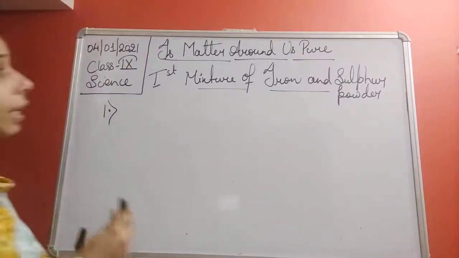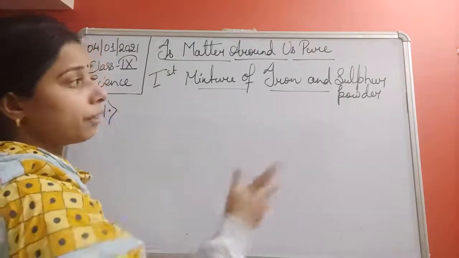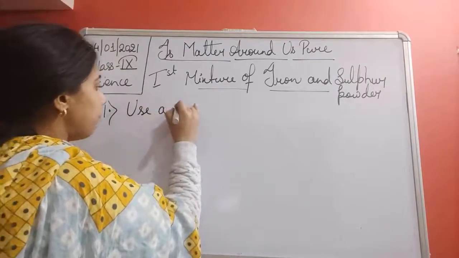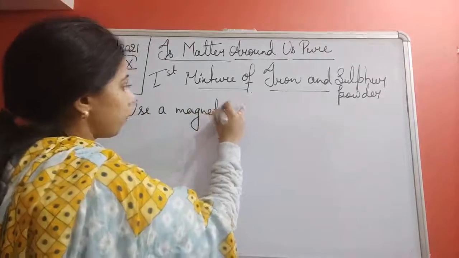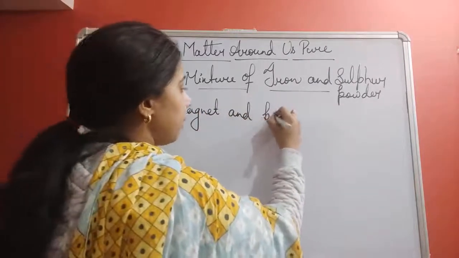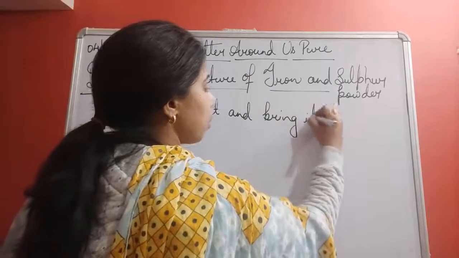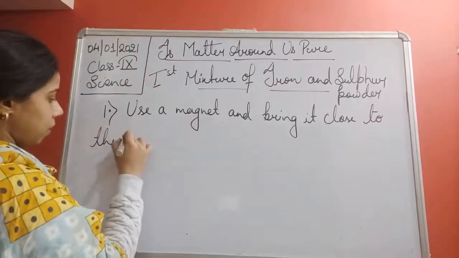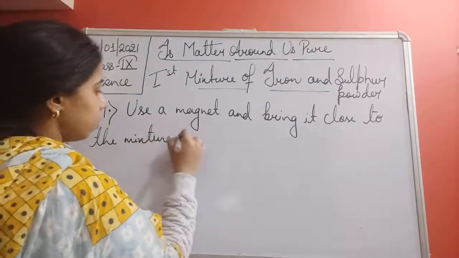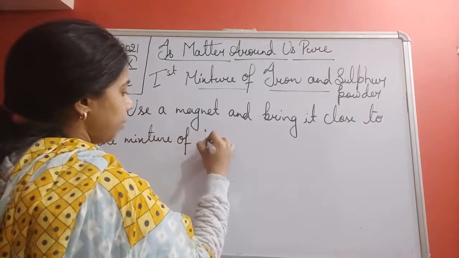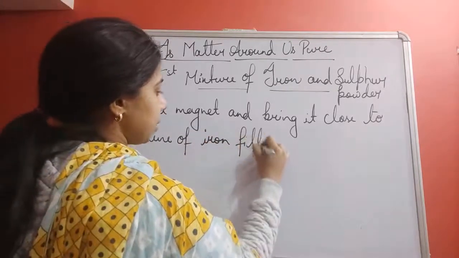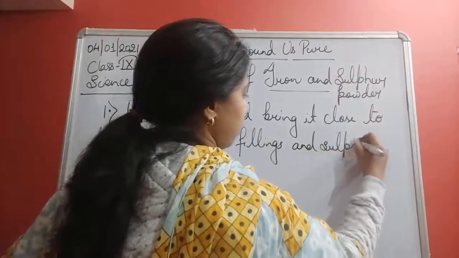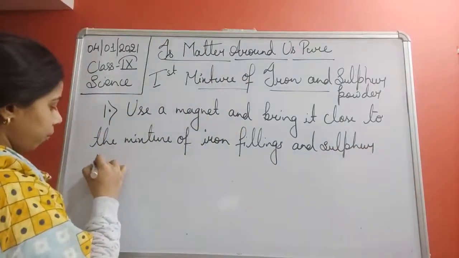So when you have taken the iron filings and the sulfur powder and mixed them, in the first case what you will do is use a magnet and bring it close to the mixture of iron filings and sulfur powder.